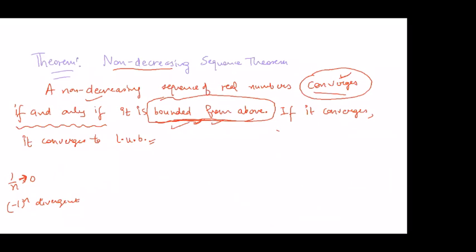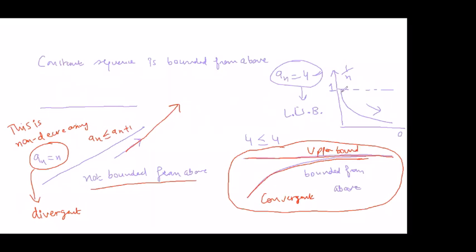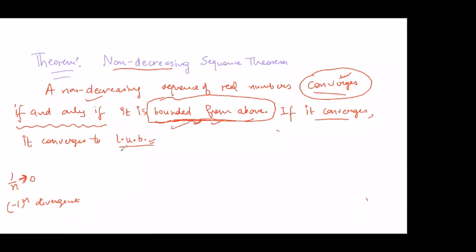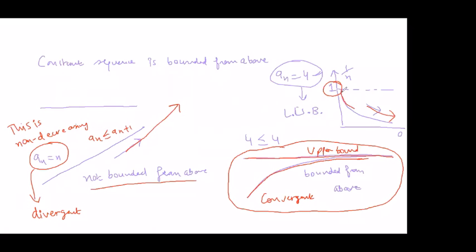Right, somebody is having the doubt, Pranshu. 1 by n least upper bound is 1, but its limit is 0. बेटा 1 by n non decreasing की category में नहीं आ रहा. 1 by n पे ये theorem मत लगाओ. ठीक है, वो उसका least upper bound 1 है, but उसकी convergence 0 को है. तो आप ये मत सोचो कि ये contradiction हो गया कि converging to least upper bound ही होना चाहिए. ये non decreasing sequence पे applicable होगी. आप इसको लगा रहे हो decreasing sequence पे, तो इस तरह के sequence पे तो contradict करेगा ना.